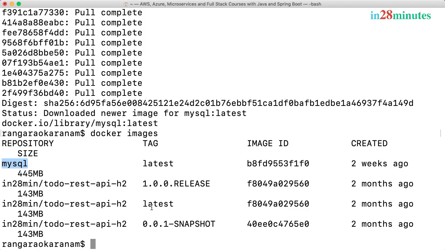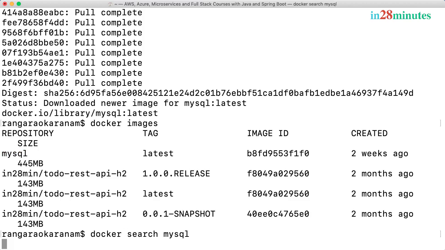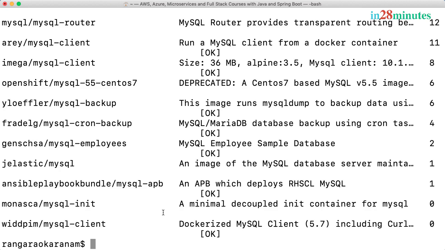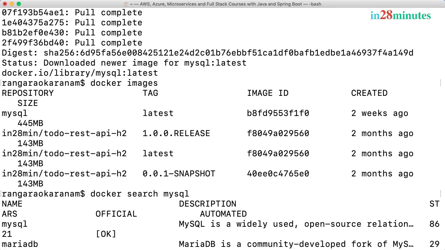So until now we discussed the fact that a single image can have multiple tags, the latest tag might not actually be the latest, and that pull can be used to pull an image from the registry to your local. The other thing we talked about is the fact that MySQL is an official image. Now, what is an official image? Let's do a docker search mysql. I would want to search for any image which contains MySQL. If you don't know if there's a specific image that exists with that specific name, you can do a search. So docker search mysql.